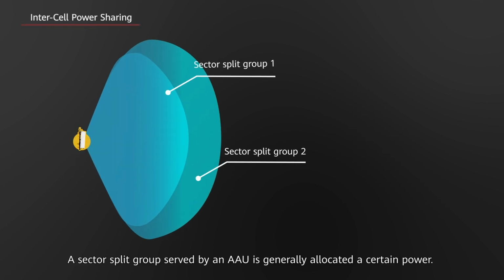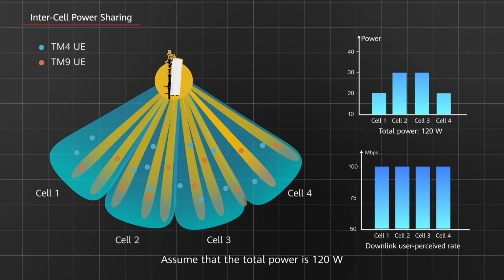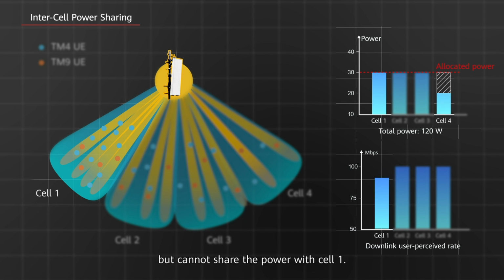A sector split group served by an AAU is generally allocated a certain power. Assume that the total power is 120 watts and the maximum power allocated to each cell in the group is 30 watts. The power of cell 1 increases with the number of UEs until it reaches the maximum power. If the number of UEs continues to increase, the downlink user perceived rate decreases. In this case, cell 4 has remaining power but cannot share the power with cell 1.